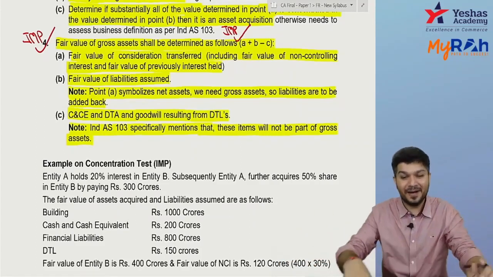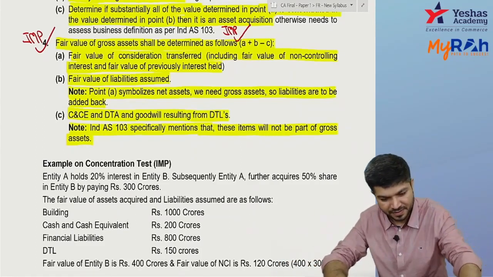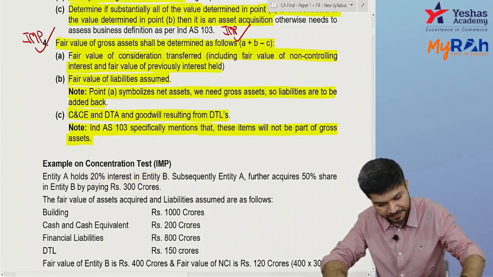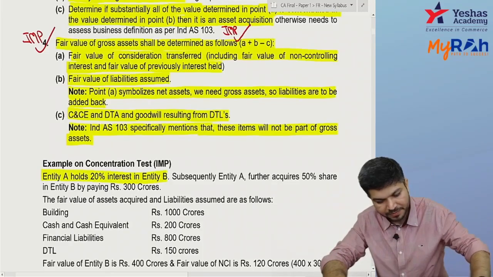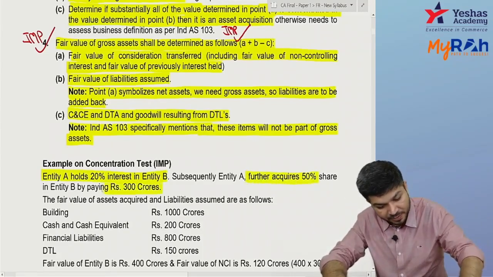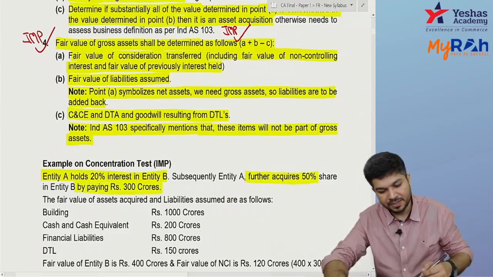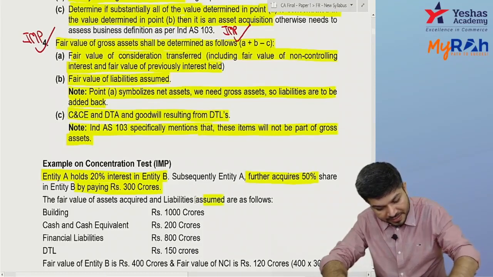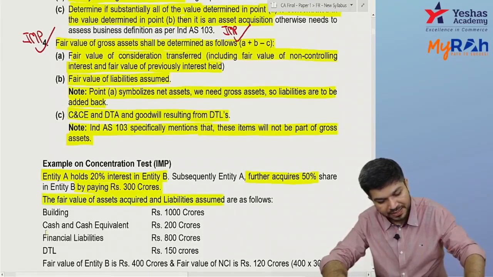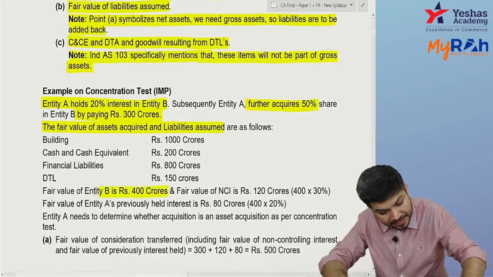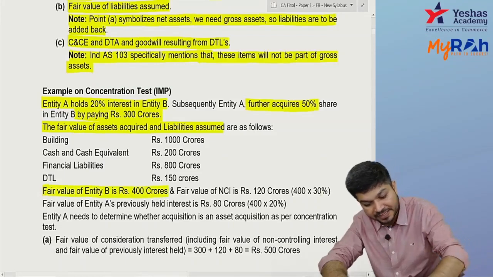Okay, now let's see. Entity A holds 20% in B. You further acquire 50% by paying 300 crores. Fair value of assets and liabilities which are coming up: building, cash and cash equivalent, financial liability, DTL. Now, the fair value of the entire company is 400 crores and NCI is 120.